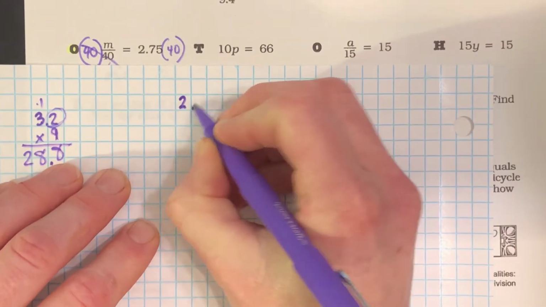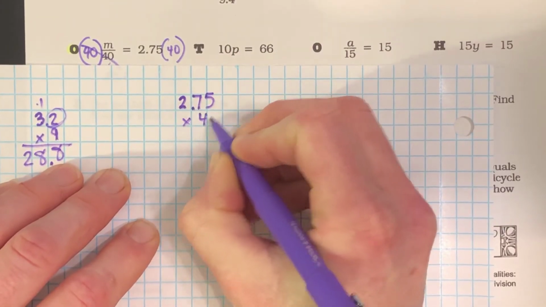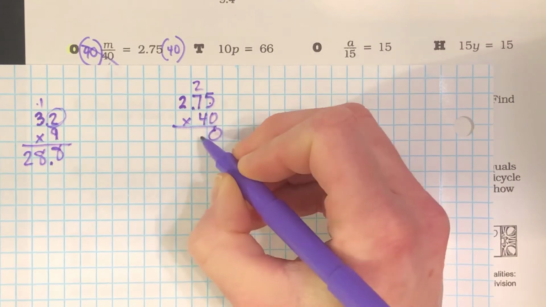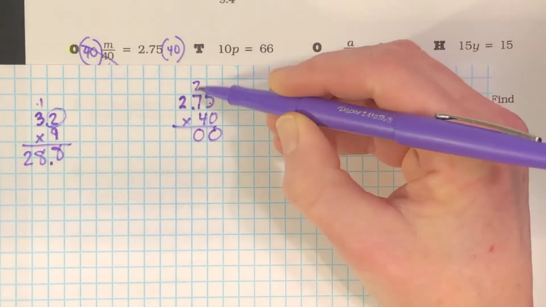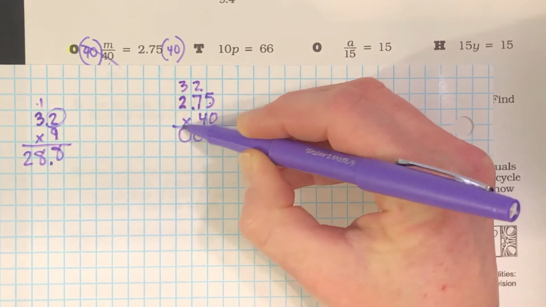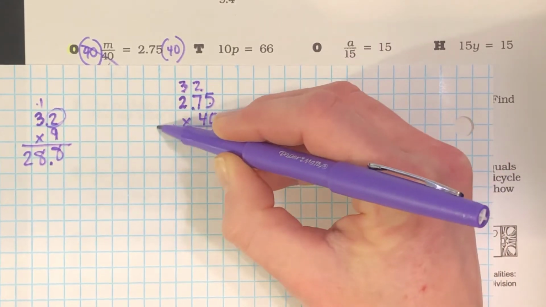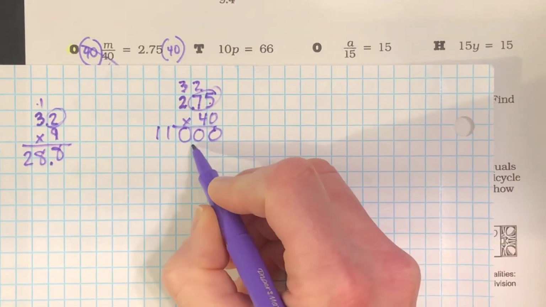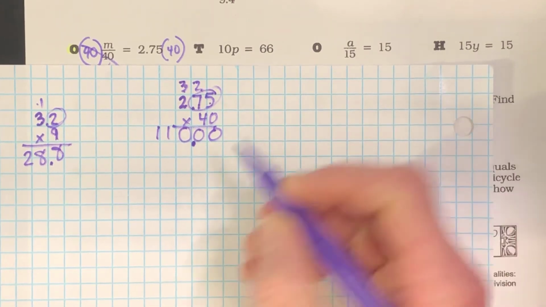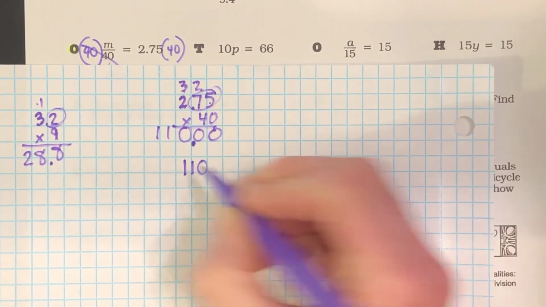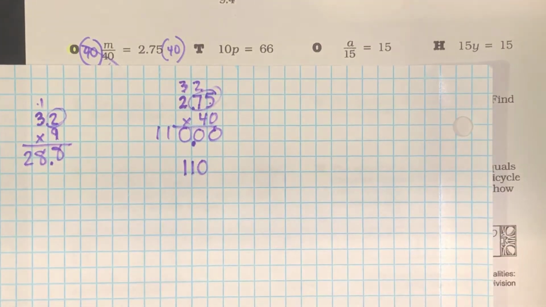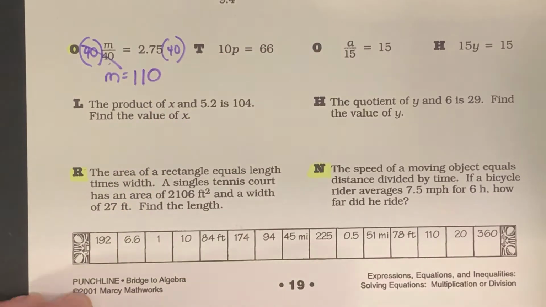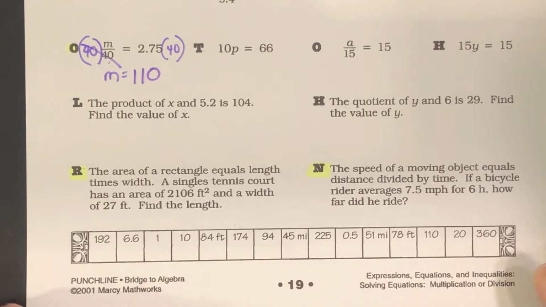So 275 times 40. That 0 goes there. Done with it. 4 times 5 is 20, 28, 29, 30, 8, 9, 10, 11. Now I have 2 digits to the right of the decimal, so I need to have 2 digits to the right of the decimal, which leaves me with 110. M equals 110.